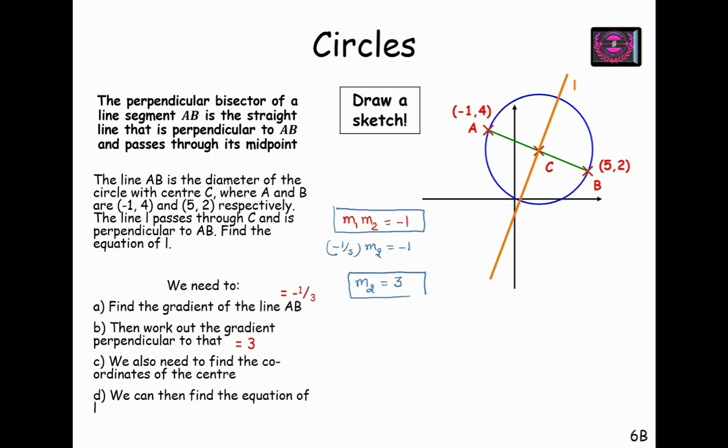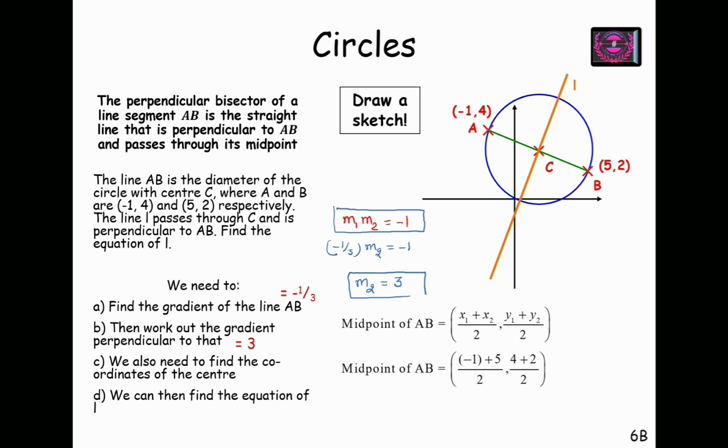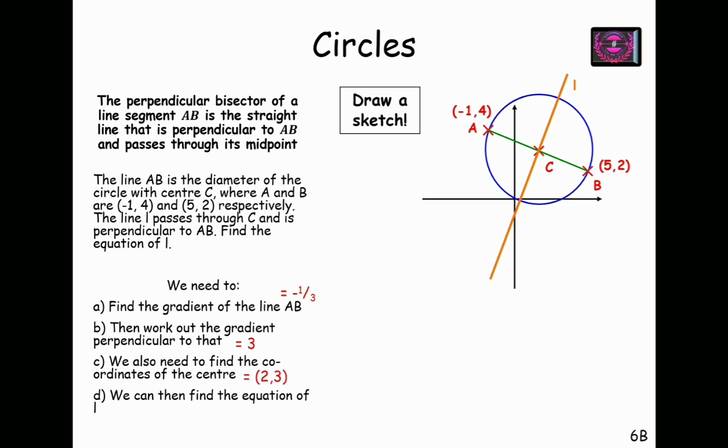We know that this line passes through the center, so we must have the coordinates of the center. To find the coordinates, we will use the midpoint formula of AB, and on substituting values of x1, x2 and y1, y2, we have the center as (2, 3). So the coordinates of C are (2, 3).